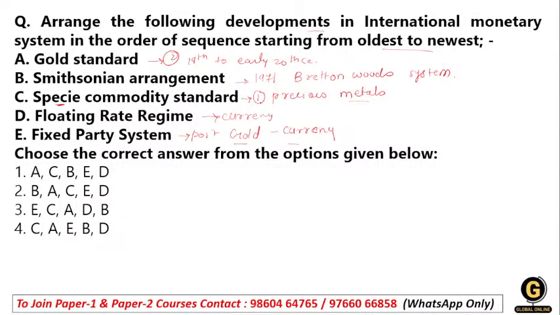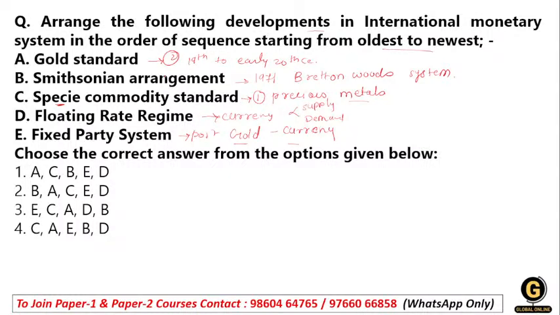This currency is determined by the market on the basis of supply and demand. The currency's float depends on how much supply there is in the market and how much the market is demanding the currency. That is why it is called a floating rate regime currency. And this is the newest one.